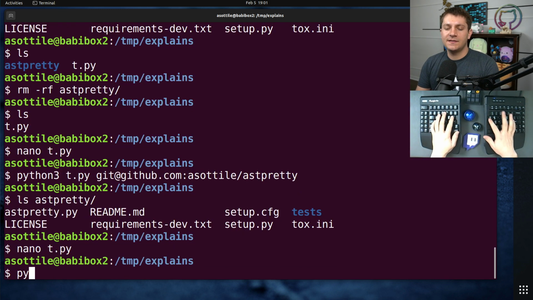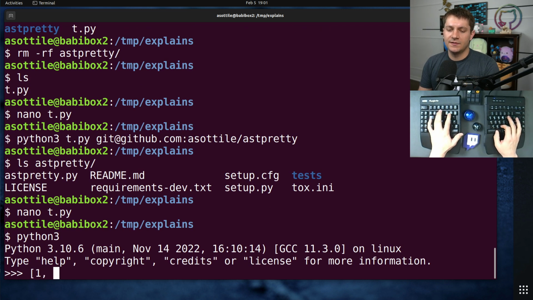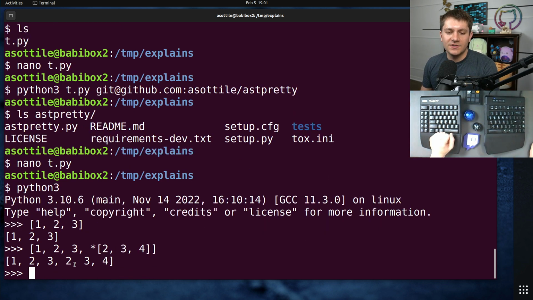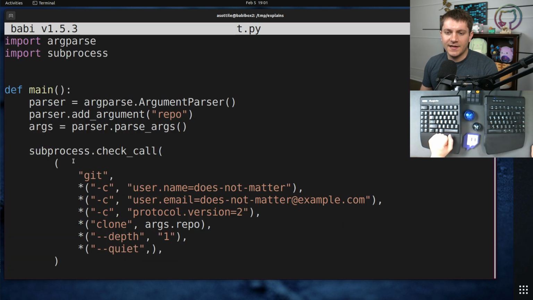But if you look at how this executes, if you have a list literal, you can put another list splatted into that list literal. So if we do 1, 2, 3, 2, 3, 4, you can see that this just folds it into the parent literal. So looking at the code here, there is a tuple literal here, and then there's a bunch of tuples that get folded into it.